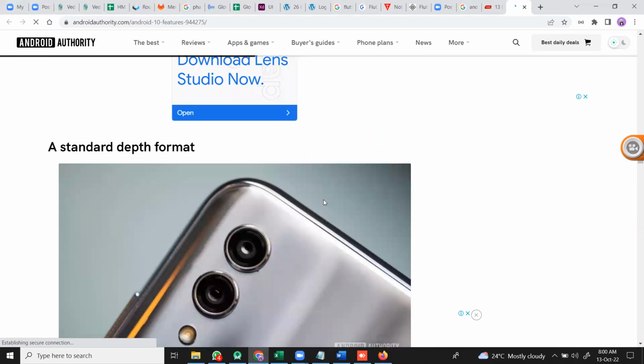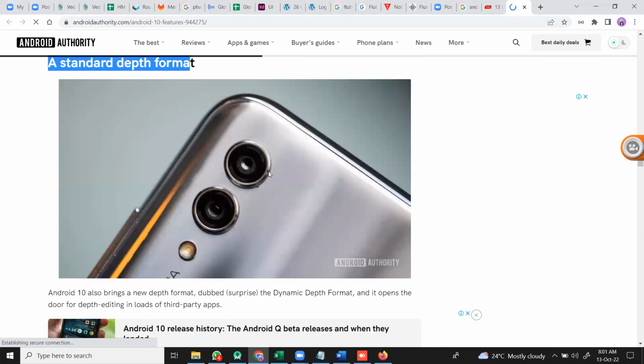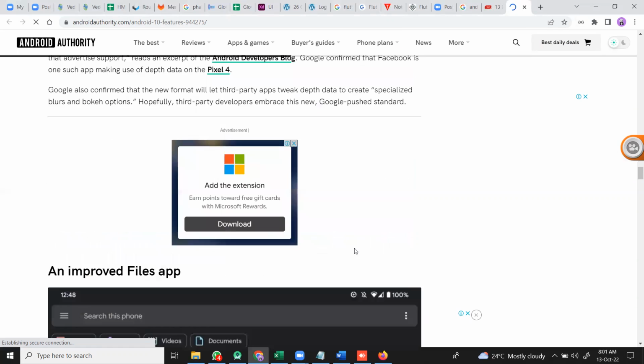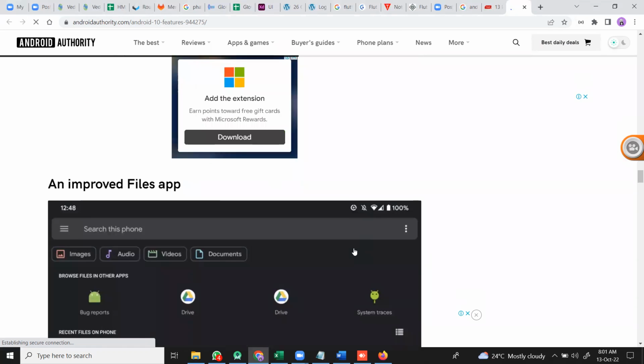The next is the standard depth format. This is related to hardware. Many cameras are being introduced nowadays. Every mobile is coming with multiple cameras, one front and one back. It gives more clarity in the pictures, and it has this deeper format of images. Next is the improved file apps.